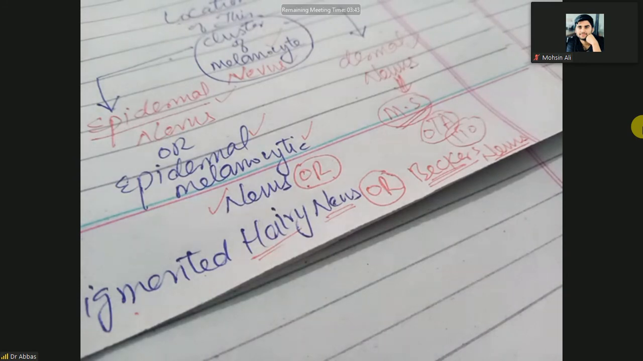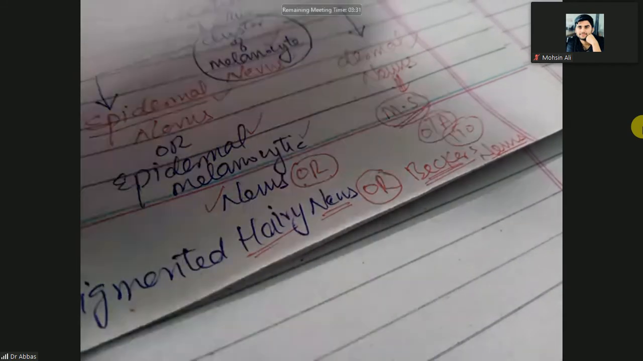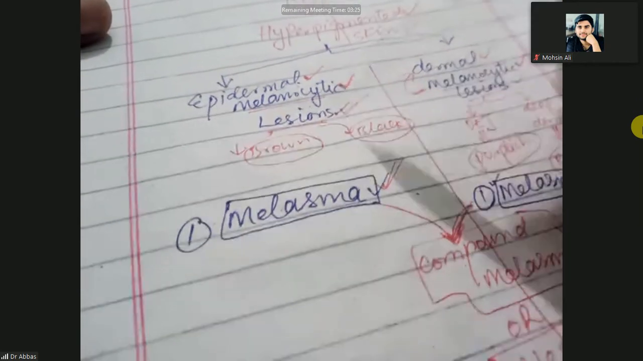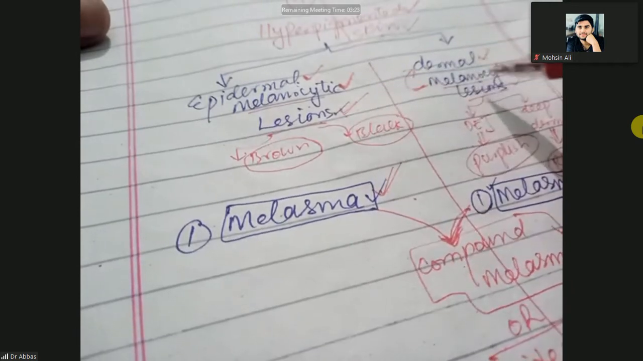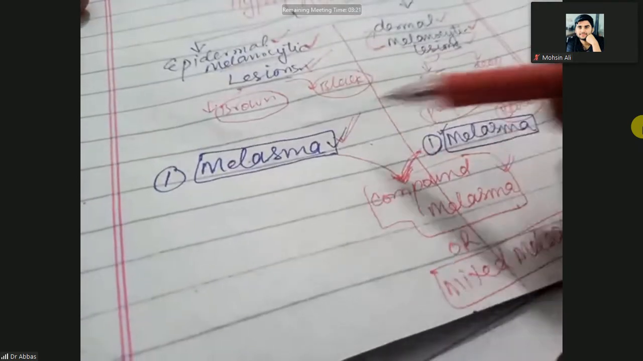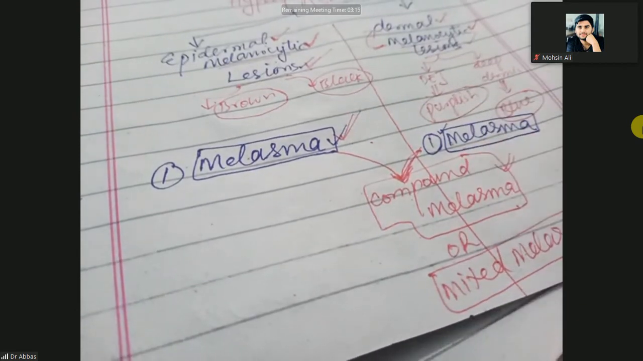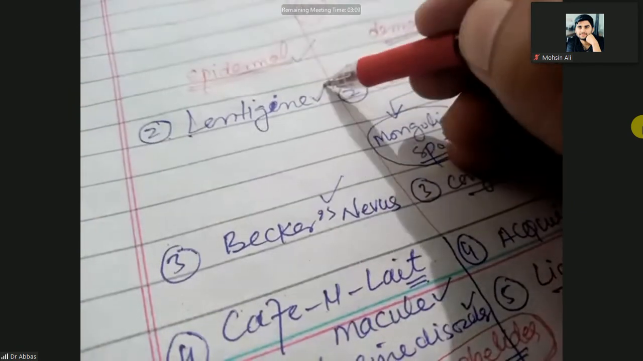So look at the first page of the lecture, where we discussed the classification of pigmentation, dermal and epidermal. Look at this page. Hyperpigmented skin is an epidermal melanocytic lesion or a dermal melanocytic lesion. The first one is melasma. We have completed melasma, epidermal and dermal, its clinical manifestation and treatment. The second one is lentiginosis, which we will discuss later. The third one is Becker's nevus.